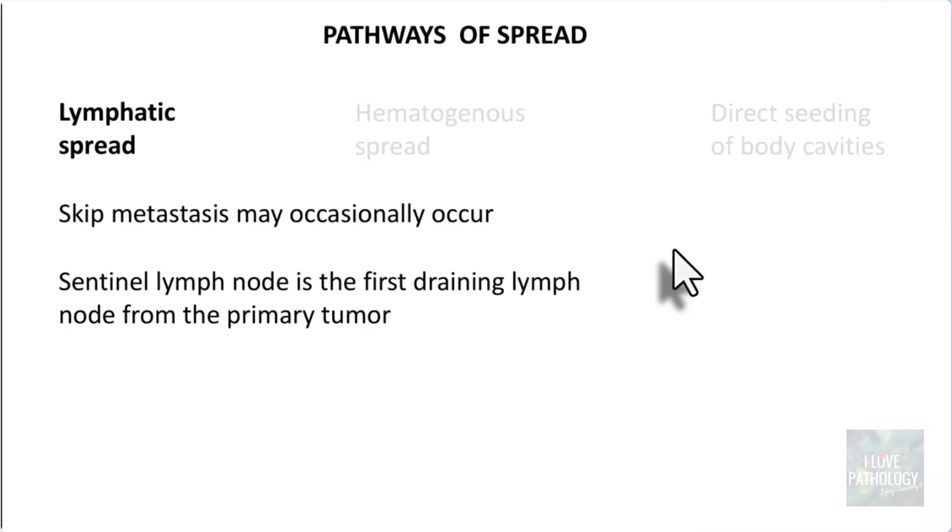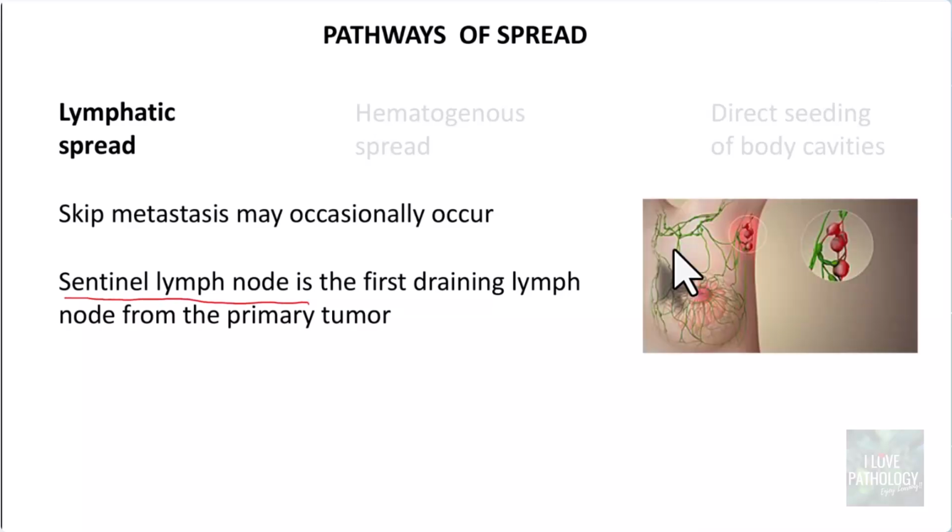And that is called skip metastasis. Okay, that's one aspect. Another important point you need to know is that there is something called the sentinel lymph node. So, what is this sentinel lymph node? This is the first draining lymph node from the primary tumor. Please note that the sentinel lymph node need not be the closest lymph node. By definition, this is the first draining lymph node from the primary tumor.